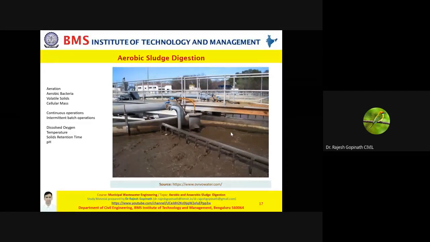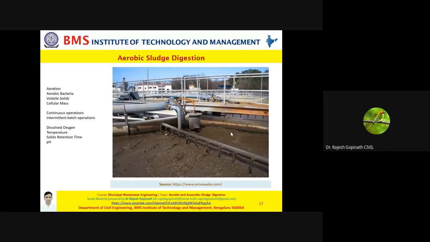For aerobic sludge digestion, you have to make sure that the temperature is always more than 50°F. That means it is beyond psychrophilic. Now if you're talking about pH, considering that it is aerobic in nature, it is better that you keep the pH around 7, that is neutral range. And please understand, the byproduct of aerobic sludge digestion is basically carbon dioxide, because it is aerobic in nature. Had you gone for anaerobic condition, it would not have been CO2, it would have been CH4, that is methane.